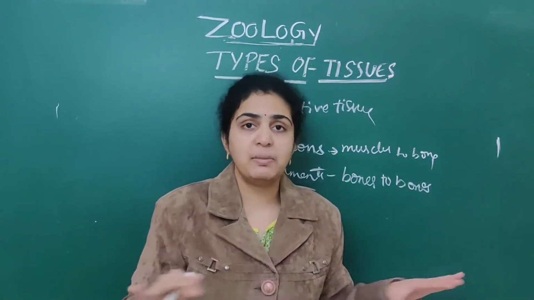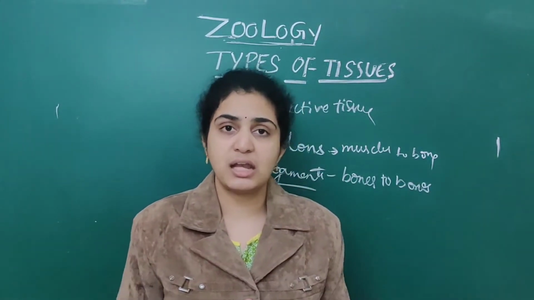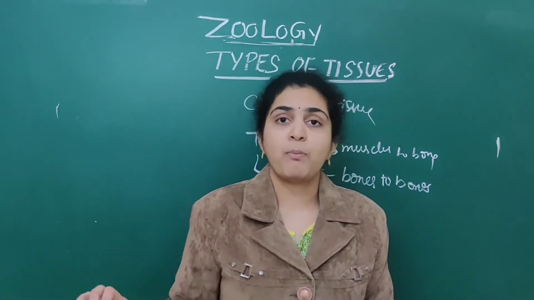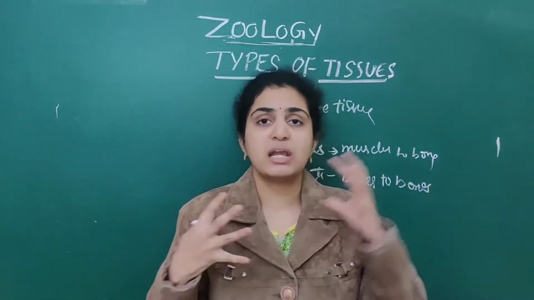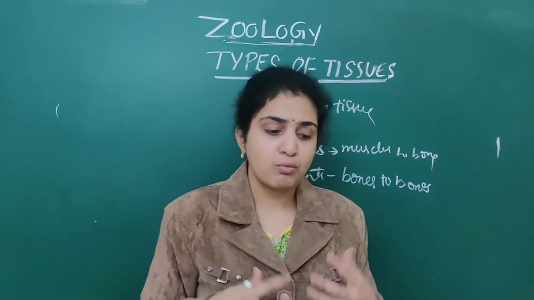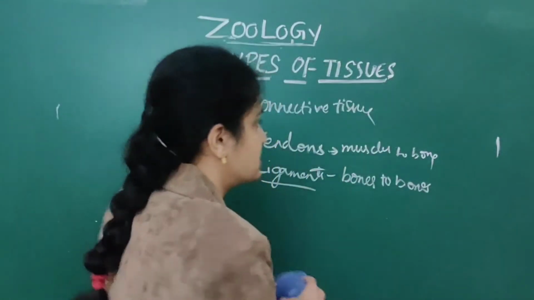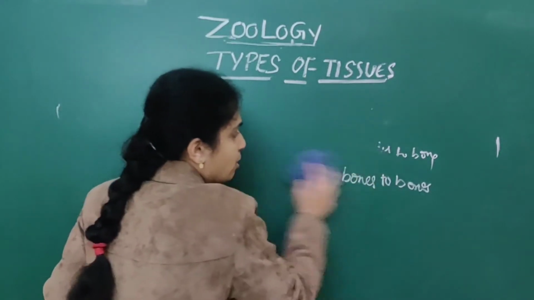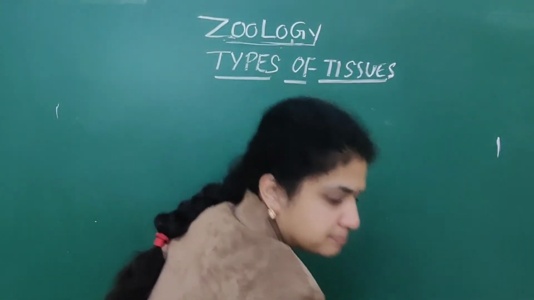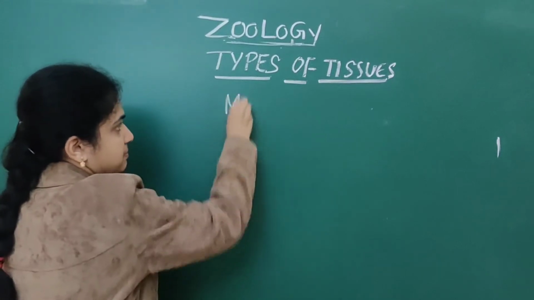Today we are going to complete the structural organization in animals by ending the topic with muscle tissue as well as neural tissue. So what are the main types of muscles which are present? Under muscle tissue, muscles.